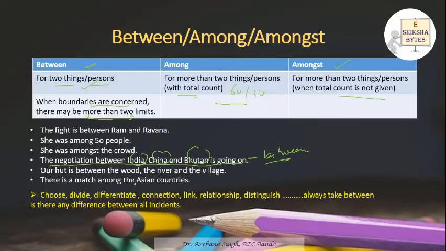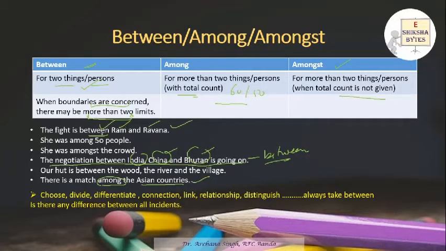But if we are not mentioning particular boundaries, but we are saying there is a match among the Asian countries, here among is correct because we are not concerned about the boundaries, we are talking about the Asian countries. So here we are using among. So let's understand, if you're talking about two people, the fight is between Ram and Ravana. So we're talking about two people and we are using between, it's correct.